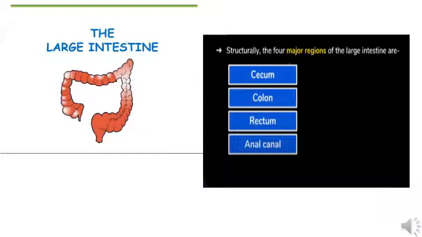and in the large intestine the first part is the cecum. So the cecum receives the undigested or leftover food from the small intestine. If it is asked in an exam which part of the large intestine receives the undigested or leftover food from the small intestine, it is the cecum. The large intestine has majorly 4 parts: cecum, colon, rectum, and anal canal. Now the colon also has 4 parts: ascending colon, transverse colon, descending colon and sigmoid colon.